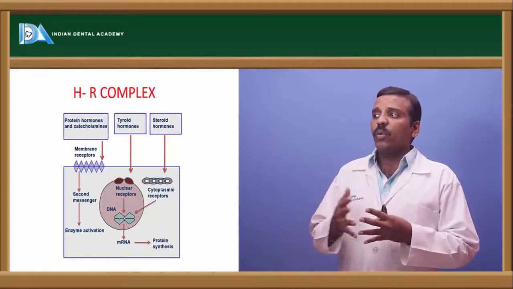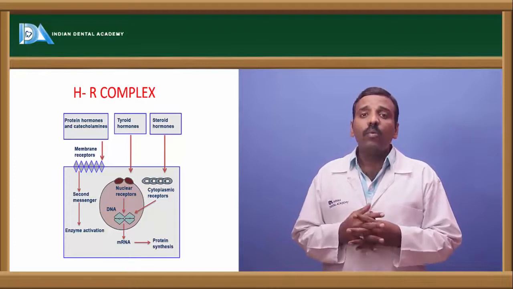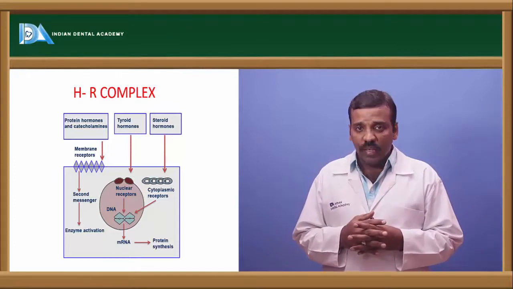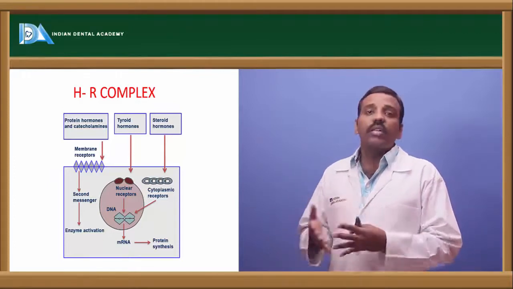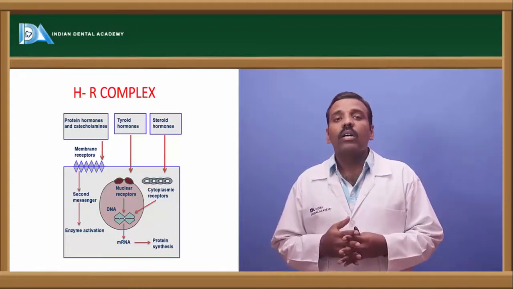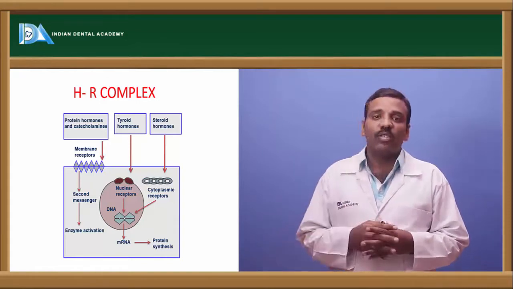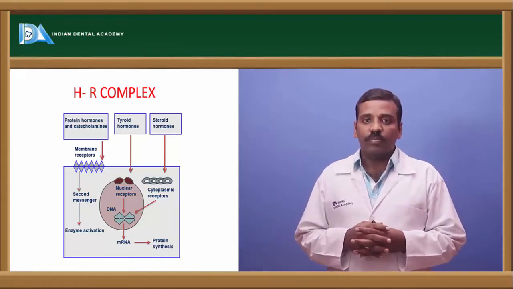In case of the protein hormones, the hormone receptor complex is present on the cell membrane, and through the cell membrane it comes to the cytoplasm, and there is a second messenger, and the enzyme activation is in the cytoplasm.